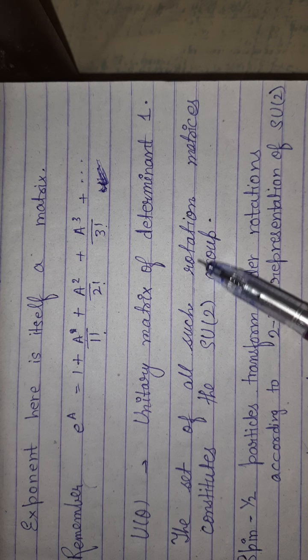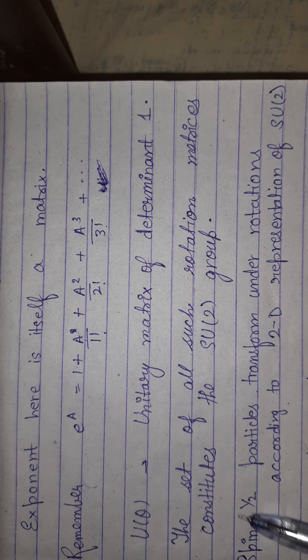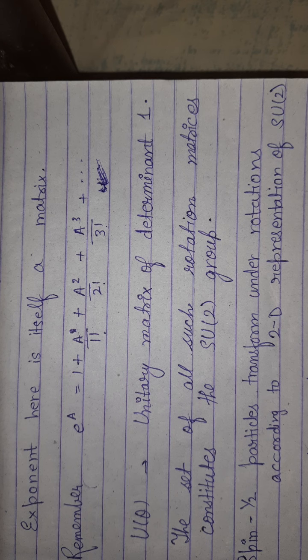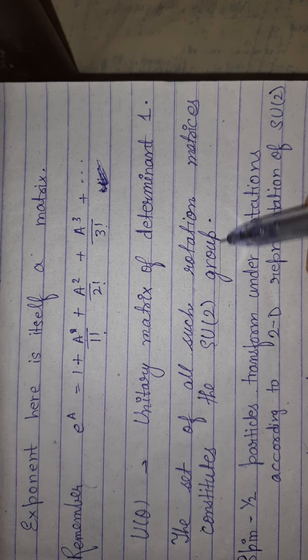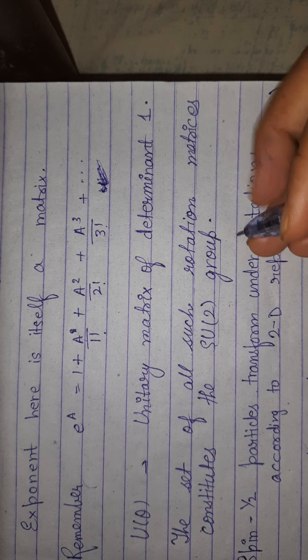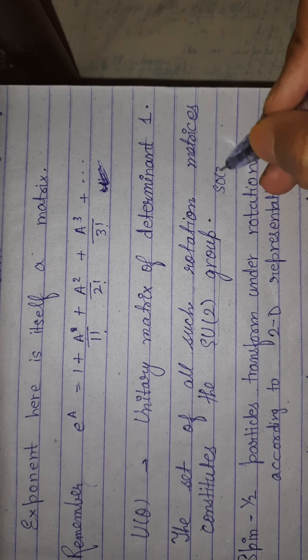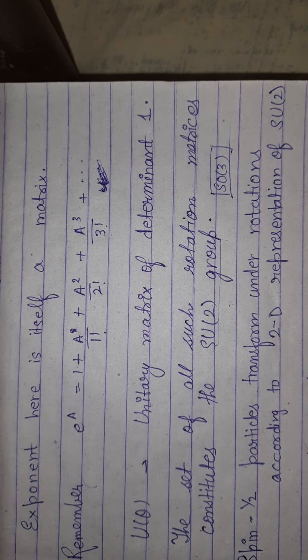The set of all such rotation matrices constitutes the SU(2) group. The way the spins are rotated can all be collected in one matrix group, and that is called the SU(2) group, or you can say SO(3) in the case of 3D.